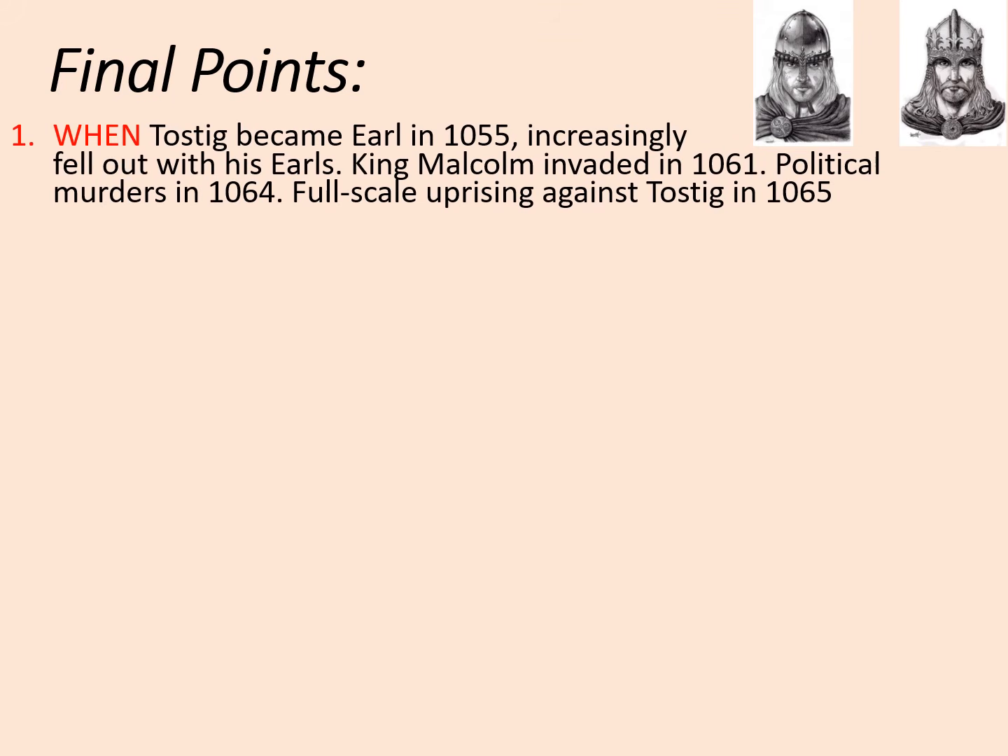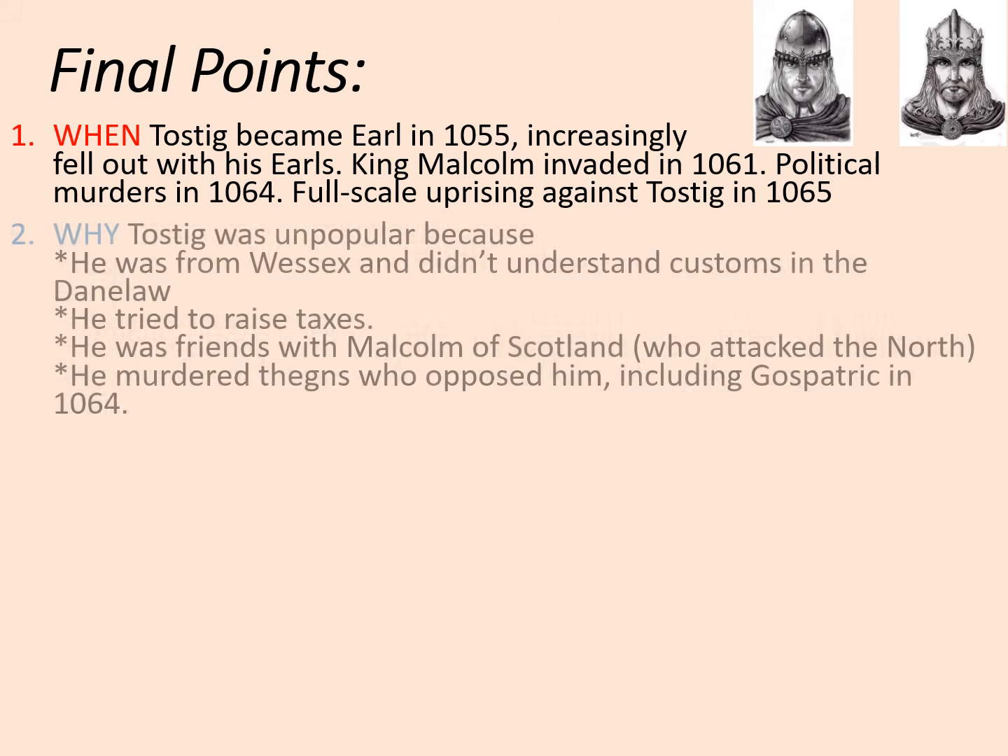When did this happen? Well, Tostig became Earl in 1055 and increasingly fell out with his thanes. King Malcolm invaded in 1061, political murders occurred in 1064, and the full-scale uprising against Tostig occurred in 1065.